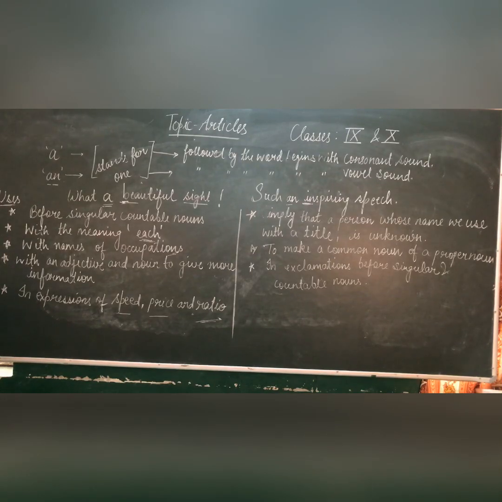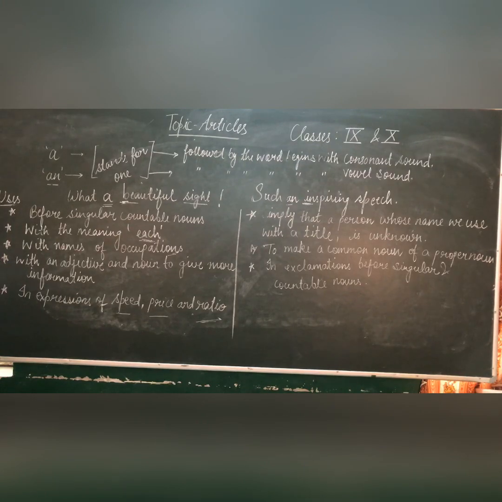Next is when the countable nouns come in pairs. When countable nouns come in pair in a sentence, then again we can't use these articles. For example, both the master and the servant liked it. Next case is when we are showing a public institution or a place named after some particular person or place. For example, Christian College, Banaras Hindu University.